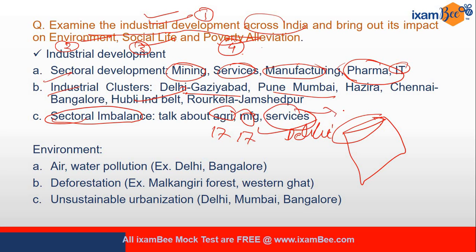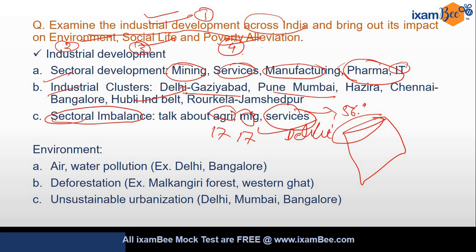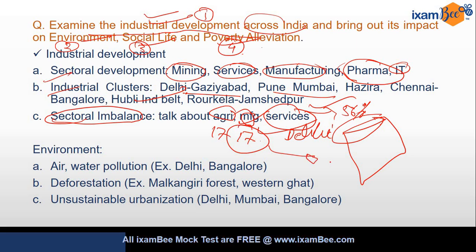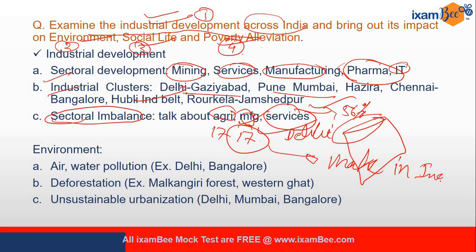And the service sector is contributing around 54 to 56%. So this is the sectoral imbalance, है ना. The service sector has less propensity towards creating jobs, whereas manufacturing has more potential to create jobs, but manufacturing has not been developed yet. That's why we had come up with the Make in India campaign, है ना, Make in India campaign.